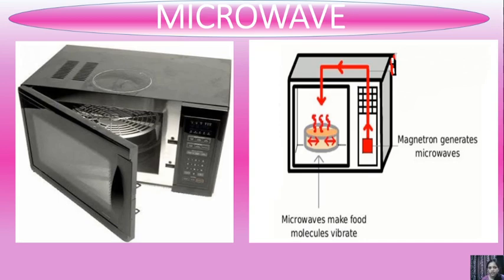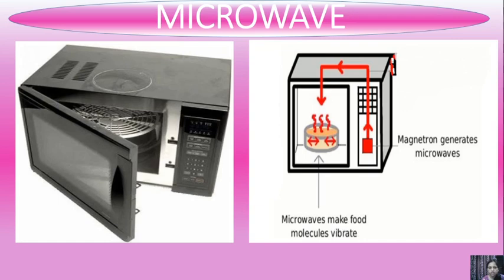This magnetron generates microwaves, and then the microwaves make food molecules vibrate. So this is the process of the microwave oven.